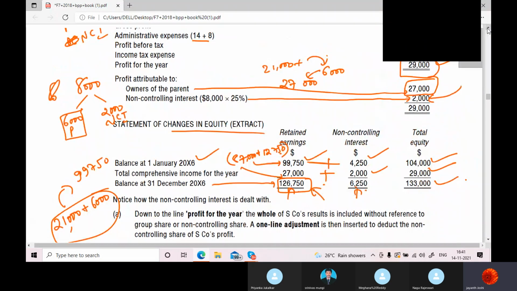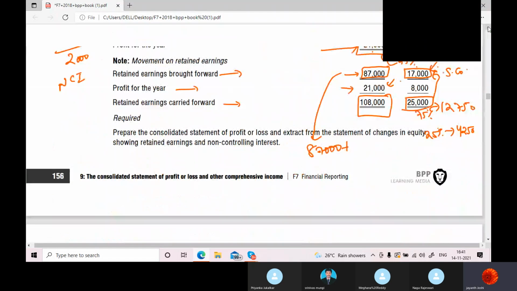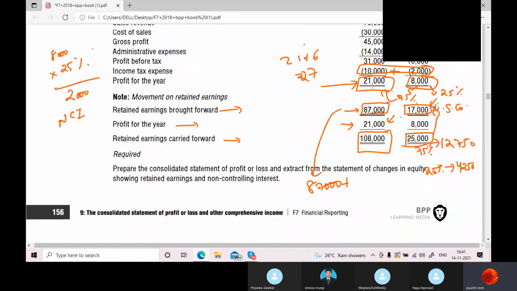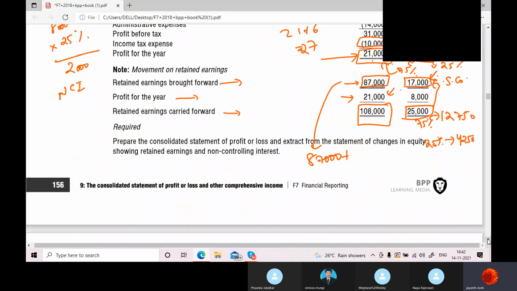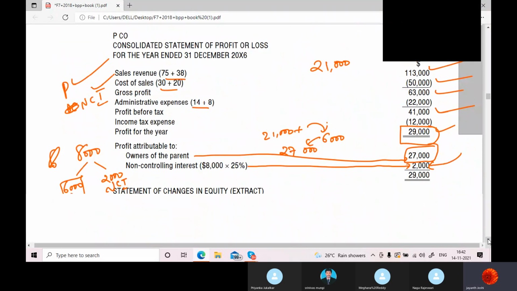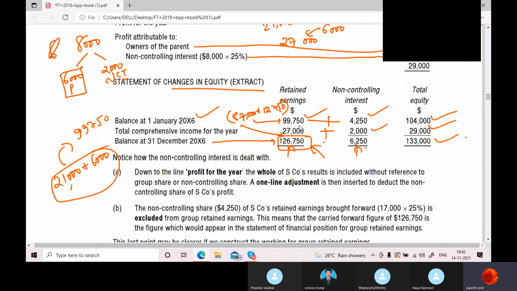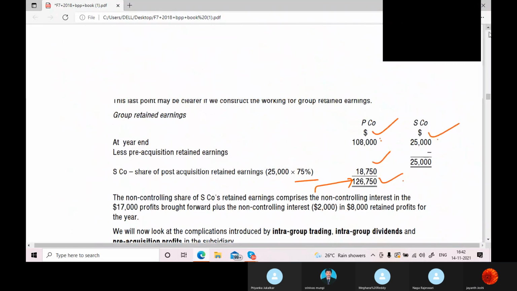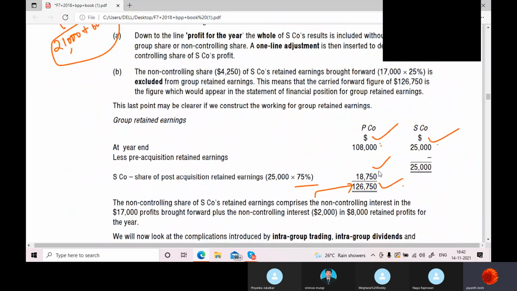Instead of taking the opening balance separately, like dividing this 17,000 into 75 and 25% shares, adding it to the opening balance, bringing the opening balance of 99,750 at the beginning, and then adding current year's profit to bring this closing balance, the same is done with the NCI. You can directly do this. You can take the closing balance and directly apportion the subsidiary company's profits. Directly you can give the parent their share. You can get the closing balance of the parent in this way also.